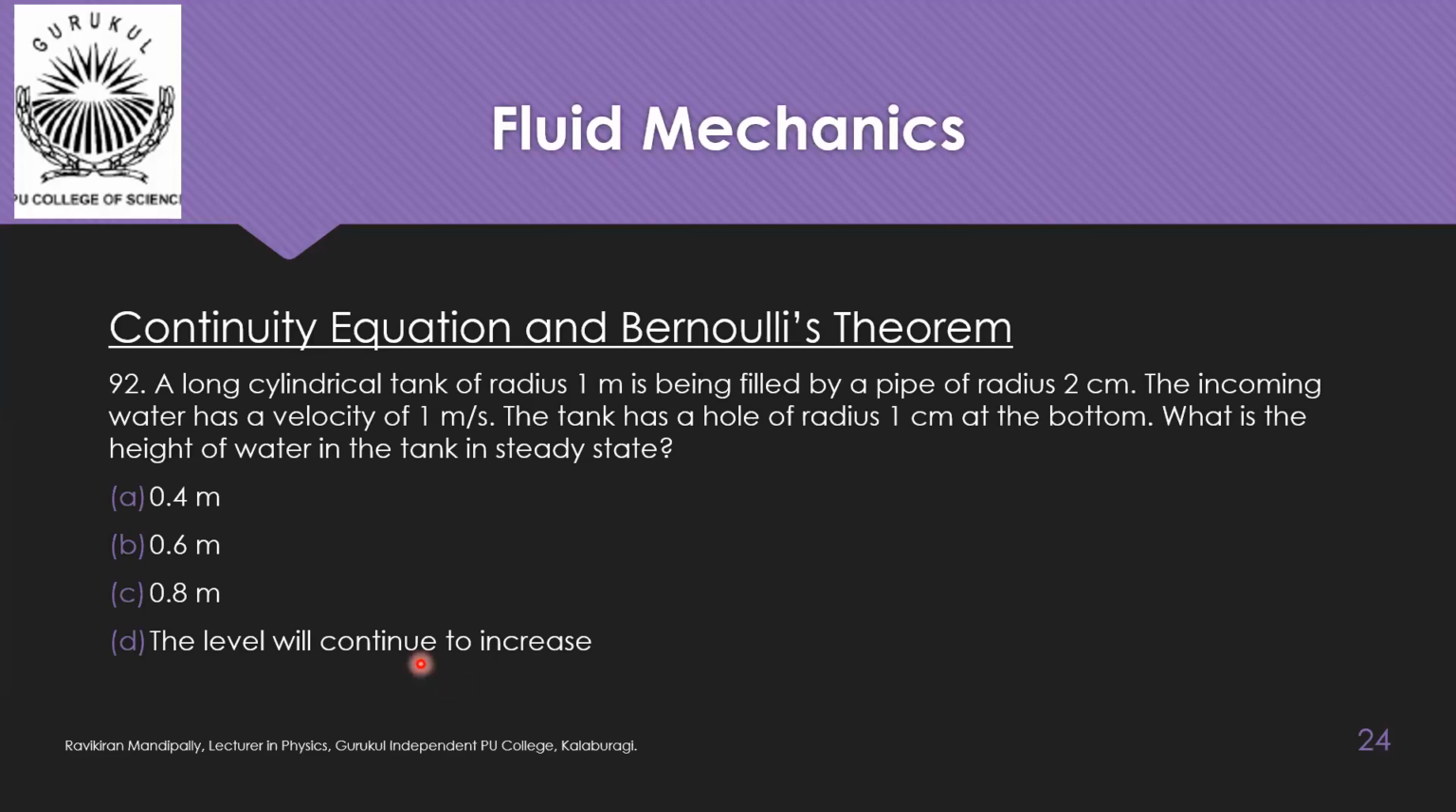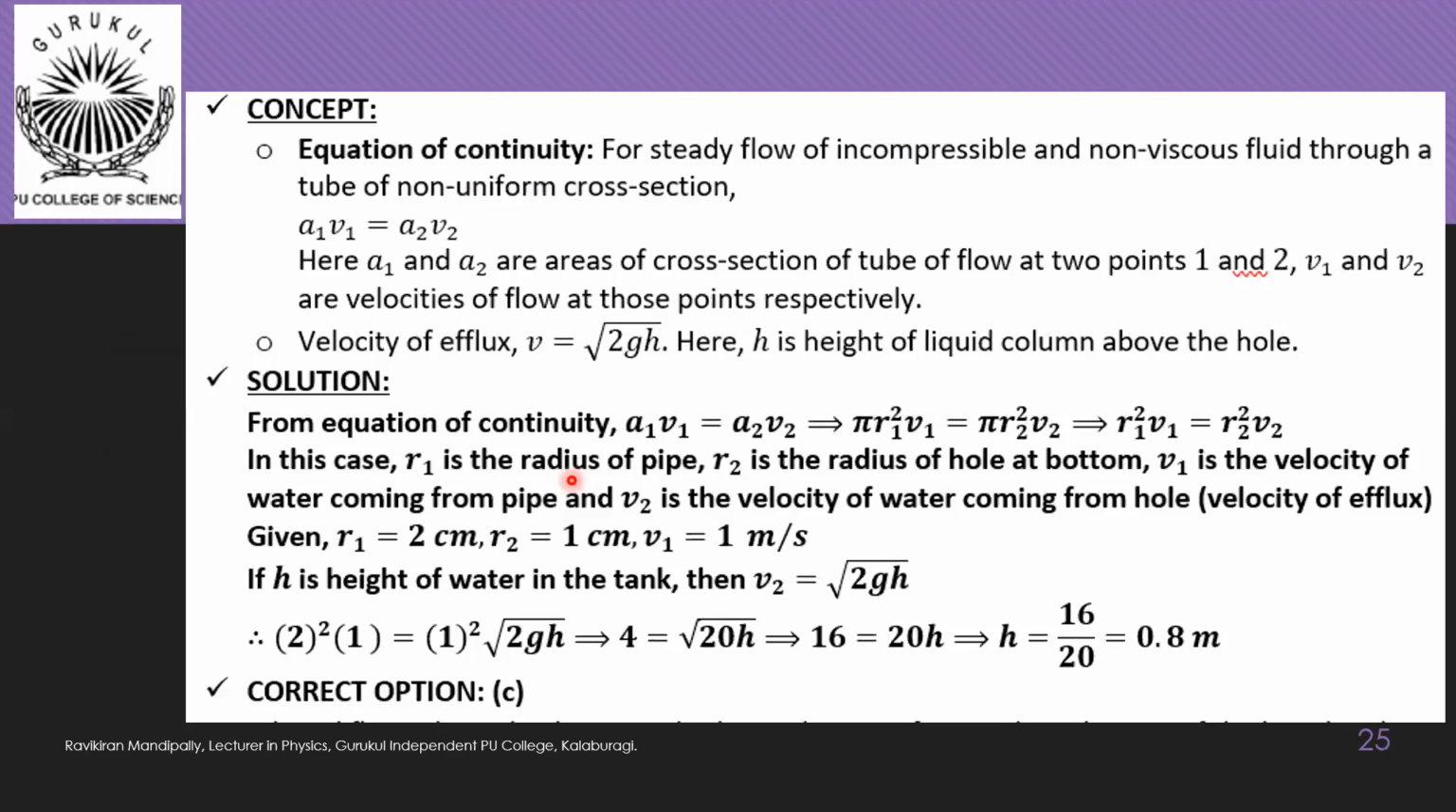Then question number 92. A long cylindrical tank of radius 1 meter is being filled by a pipe of radius 2 centimeter. The incoming water has a velocity of 1 meter per second. The tank has a hole of radius 1 centimeter at the bottom. What is the height of the water in the tank in steady state? 0.4 meter, 0.6 meter, 0.8 meter, the level continues to increase.